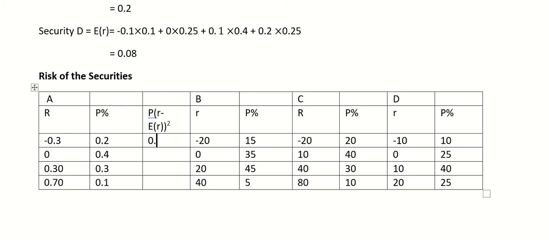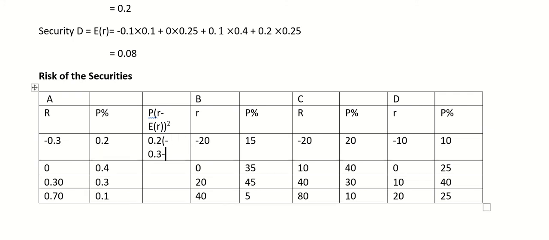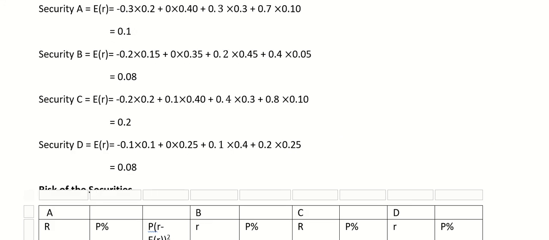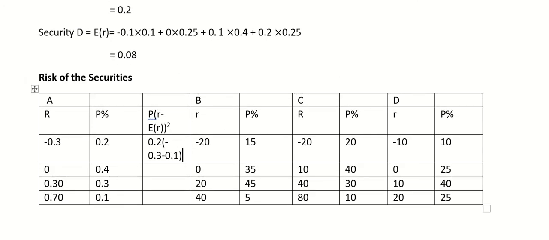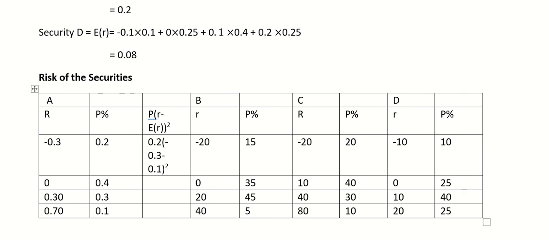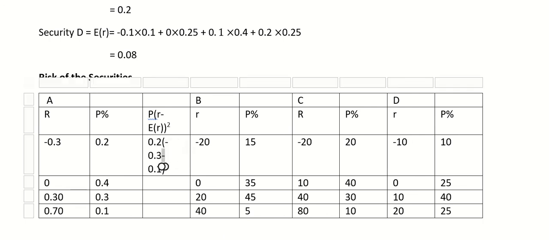So 0.2 multiplied by minus 0.3 minus 0.1, where 0.1 is the expected return which we have calculated here, whole square. Okay, so this is the formula which we have to apply.